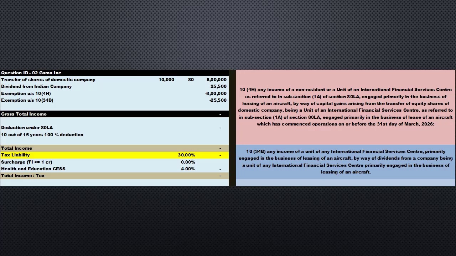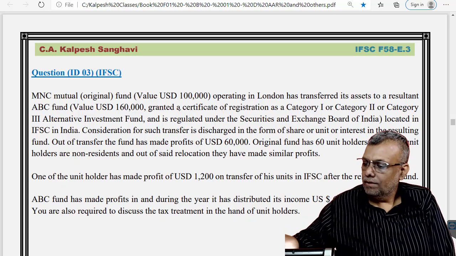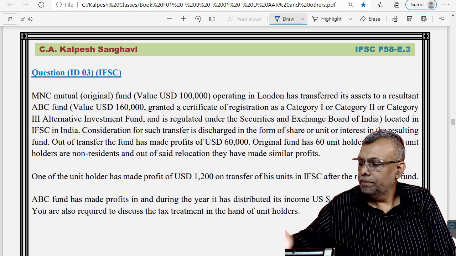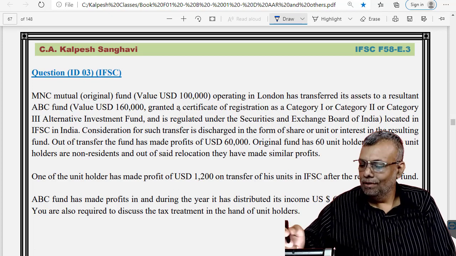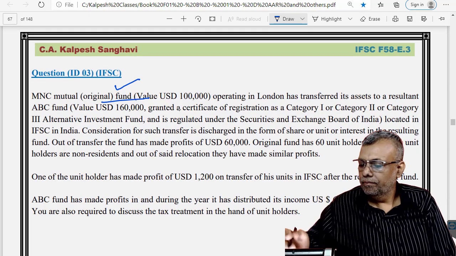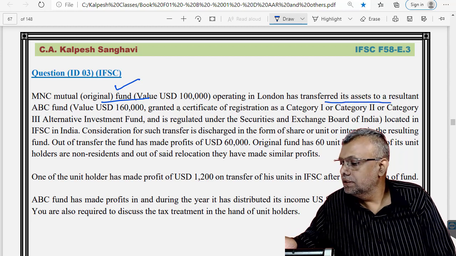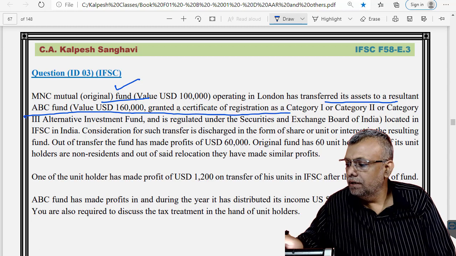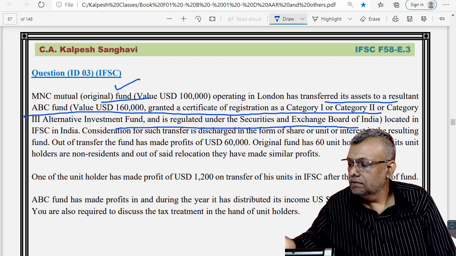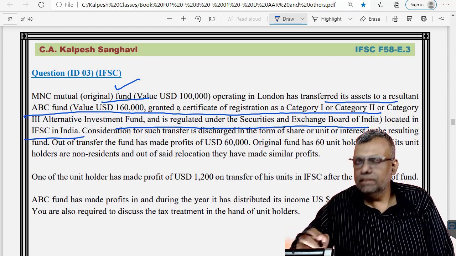Now friends, come to this particular question. This question is pretty simple. There is one foreign fund, and this foreign fund has transferred its assets to the ABC fund, which is covered by SEBI, and it is a unit in IFSC.